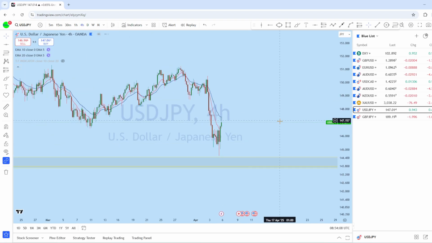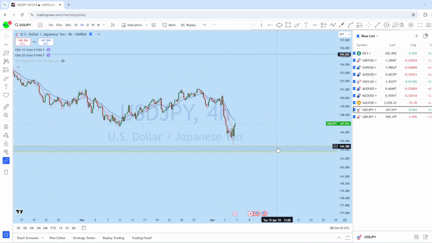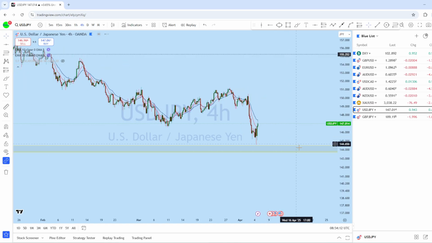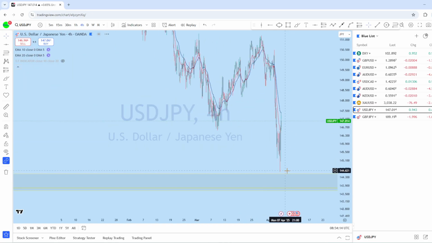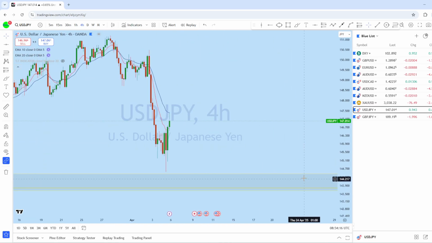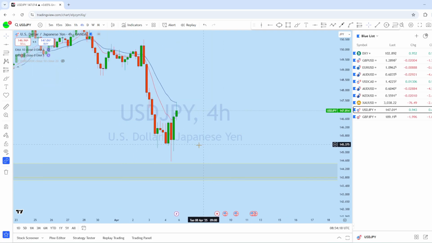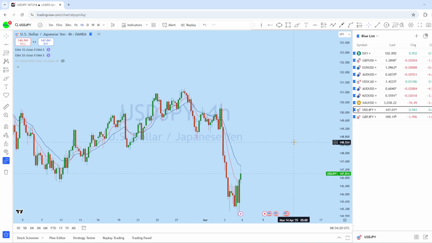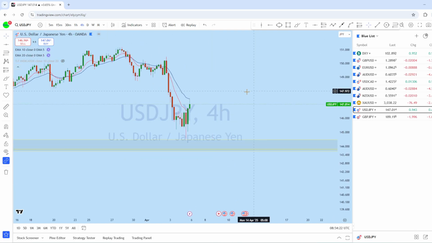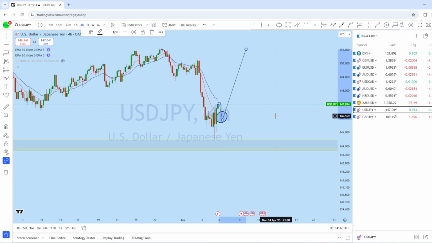Now looking at the 4 hour chart on dollar yen, we can see that in this lower time frame the market has got a very sharp rejection from this support level, and the price is slowly, potentially forming a reversal pattern here. So this is where we'll be waiting for a pullback, and as soon as we find a suitable entry, we'll be looking at going long with a high probability trade setup.